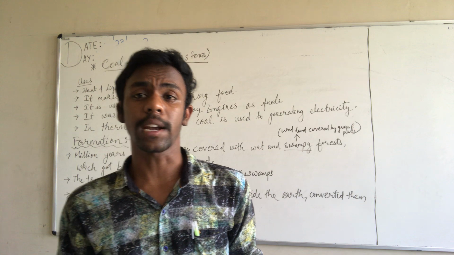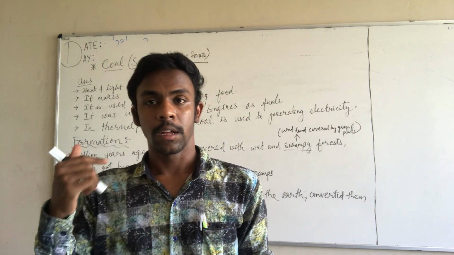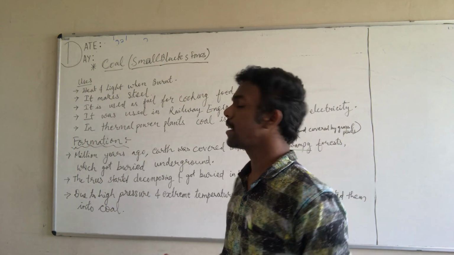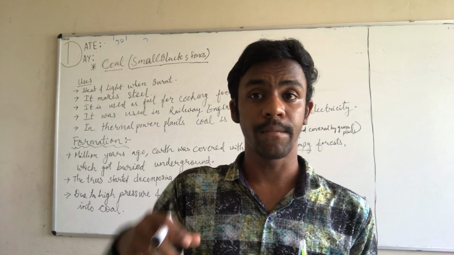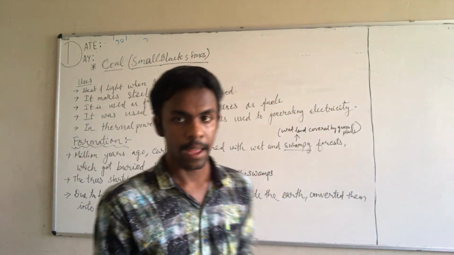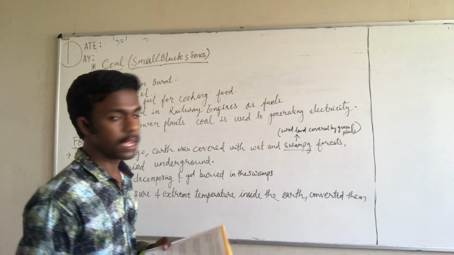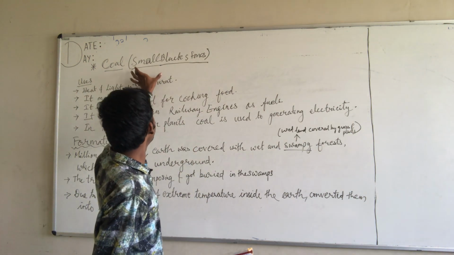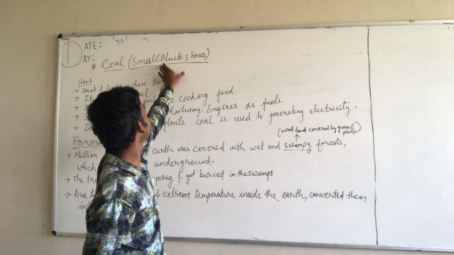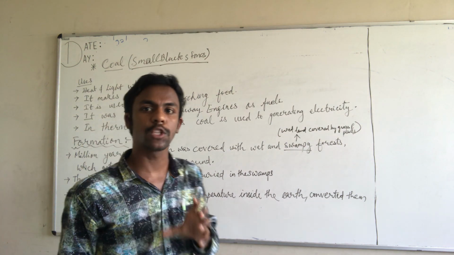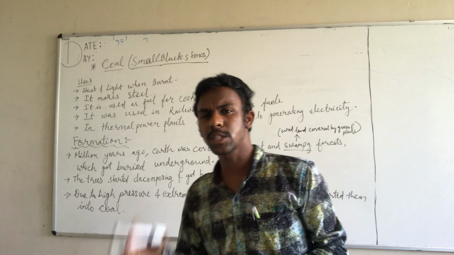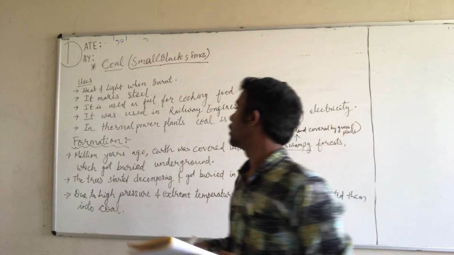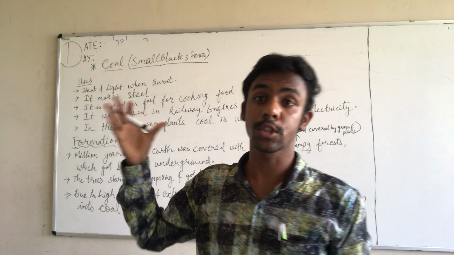Before starting the topic, let's understand what is coal and what are the uses of coal, how coal is being used. The meaning of coal is that it is small black stones. You might have seen it, coal is small black stones. The uses of coal are so many.